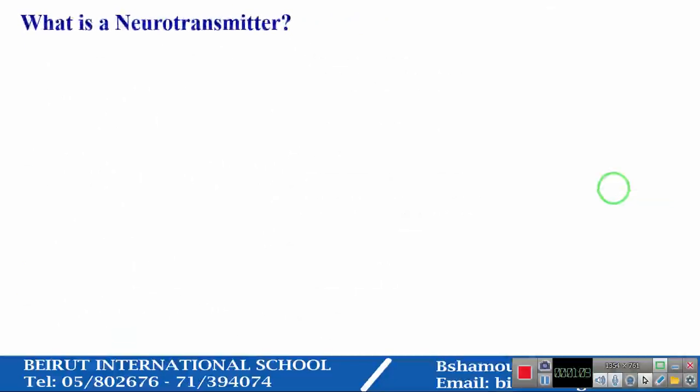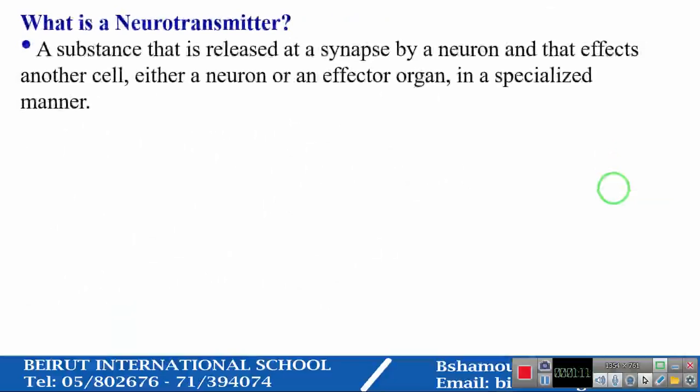So, what is a neurotransmitter? It is a substance that is released at a synapse by a neuron and that affects another cell, either a neuron or an effector organ, in a specialized manner.